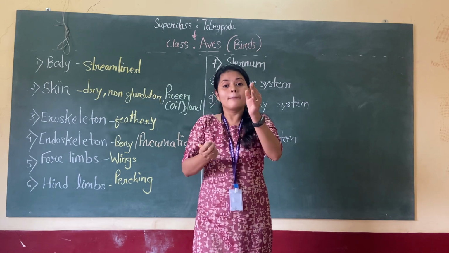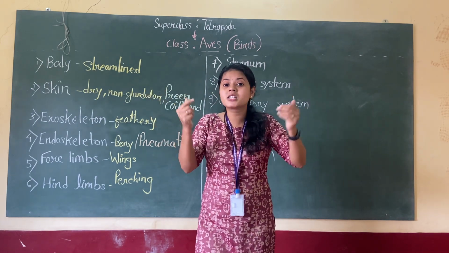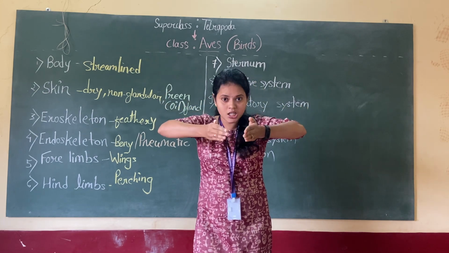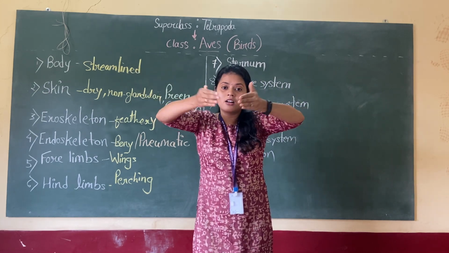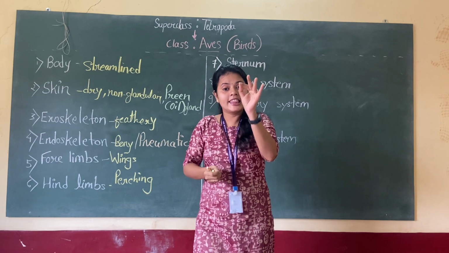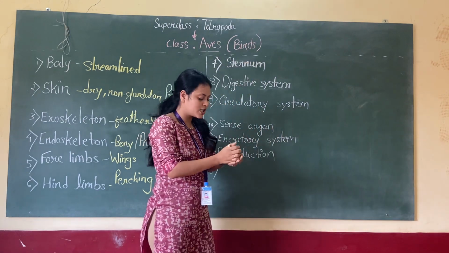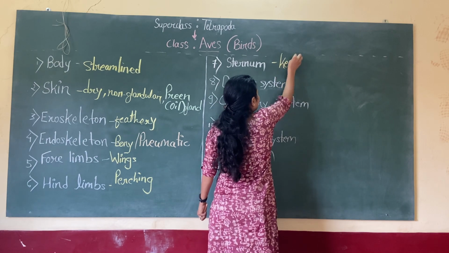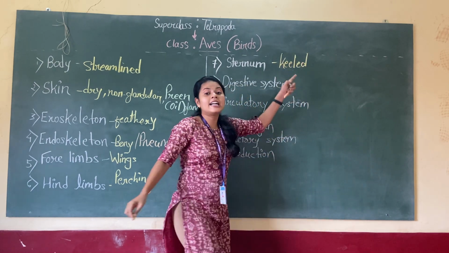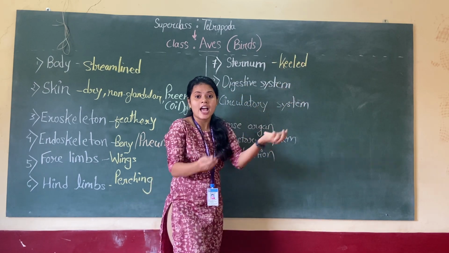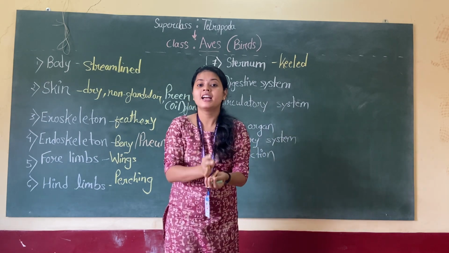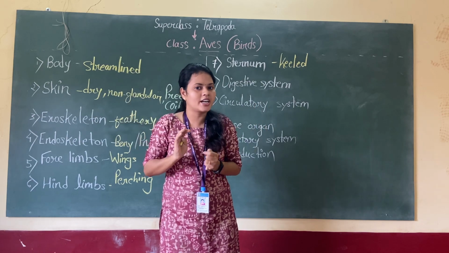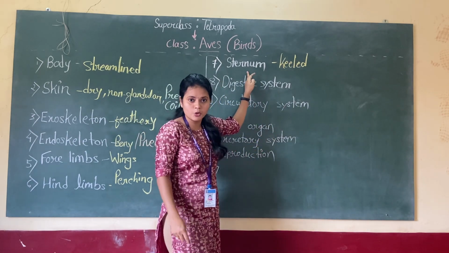You know why? Because the flight muscles are attached to the sternum. That V-shaped sternum to which the flight muscles are attached, that's why this type of sternum is called keeled sternum. So birds have a V-shaped keeled sternum. Why keeled? Because flight muscles are attached to the sternum, that chest bone.